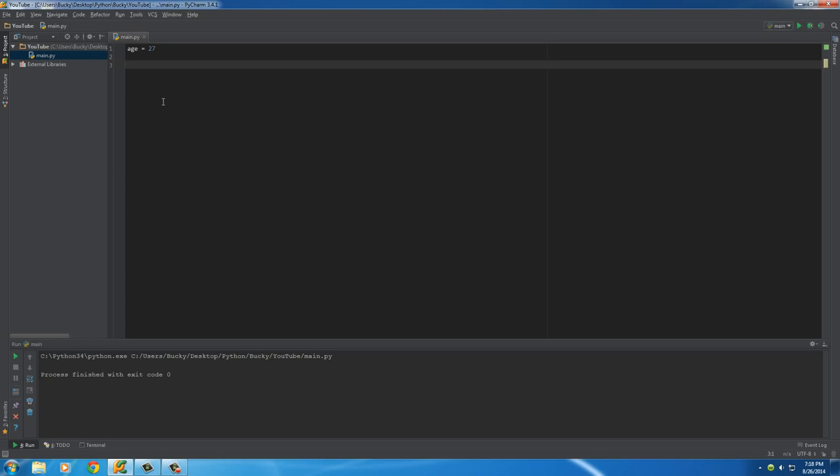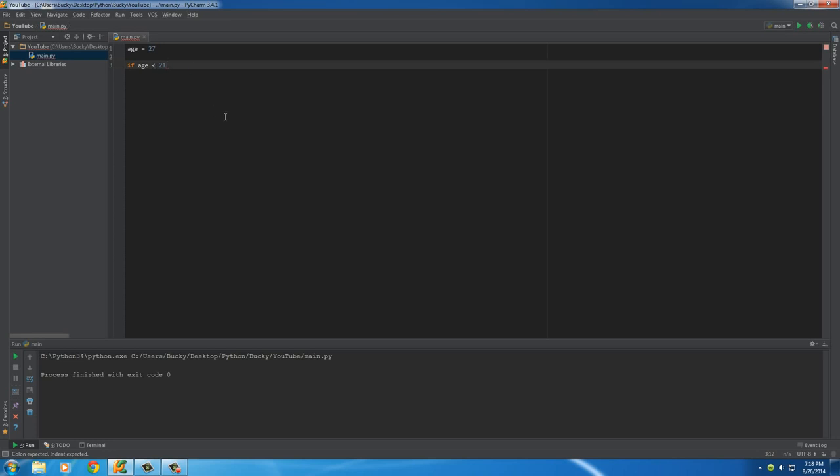So what we need to do is we need a way to check this and execute some code based on another variable. Sounds confusing, but check it out. So whenever you want to have your computer make a decision, the first thing you do is add the keyword if. Now, directly after this, we need to give it something to test. So right now, we're just going to test if this age is less than 21. So if the age is less than 21, then we want to do something. We'll just print out no beer for you since they're too young.